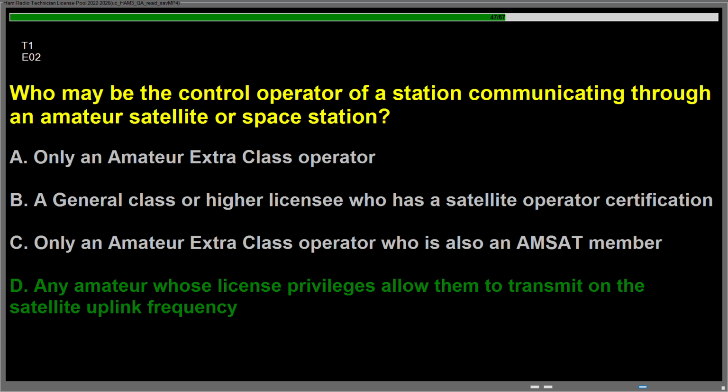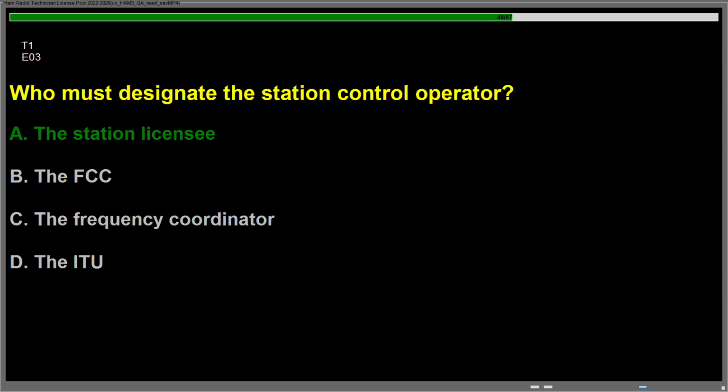Question Echo 02, who may be the control operator of a station communicating through an amateur satellite or space station? Answer is D. Any amateur whose license privileges allow them to transmit on the satellite uplink frequency. Question Echo 03, who must designate the station control operator? Answer is A. The station licensee.